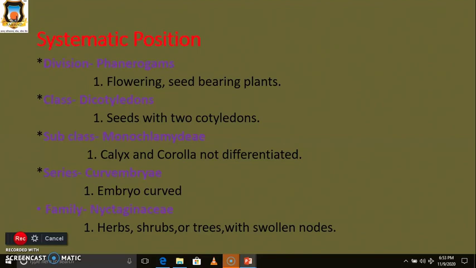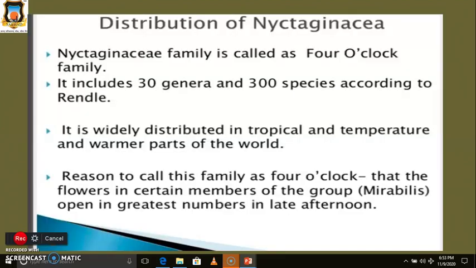Then family Nyctaginaceae. Their habit is herbs, shrubs, or sometimes trees, and their nodes are solan. Then distribution. The Nyctaginaceae family is called the four o'clock family because the flowers in certain members of the group open in the late afternoon, that is, after four o'clock.